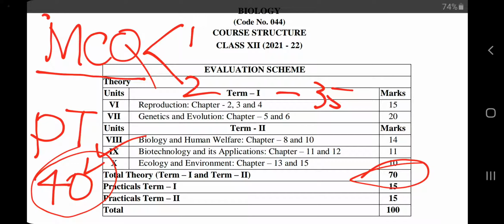So in the months of November and December, you will complete your term 1 examination, and I am sure that many of the students have completed till chapter number 5. So most of the theory syllabus we have completed for term 1. Now it is time to complete our syllabus, revise well, give your examinations, okay. And I hope that all will score very good marks in term 1, and this splitting of syllabus will provide you the opportunity to get maximum marks in your examination.